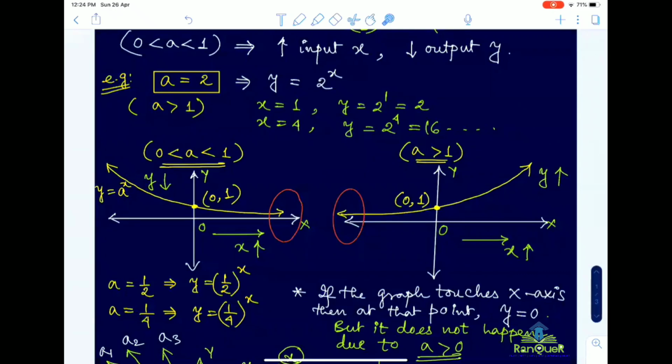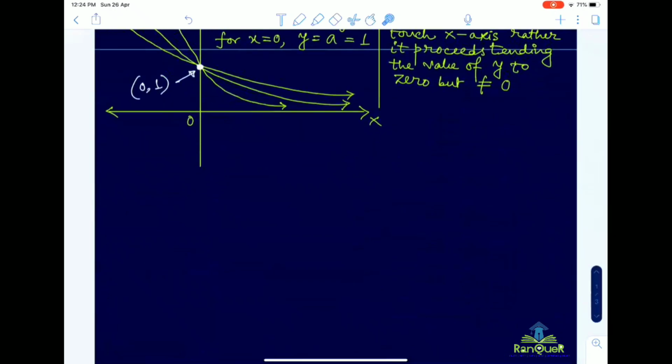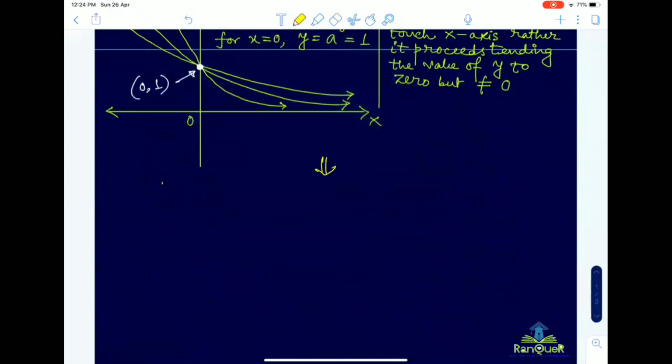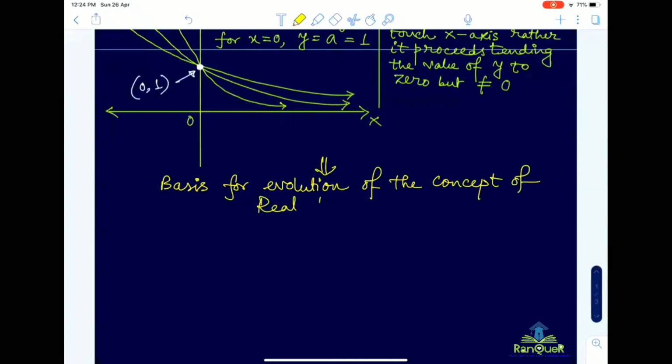So this gives you the basic idea for the real logarithm that we are going to discuss next. This entire thing is the basis for the evolution of the concept of real logarithm.